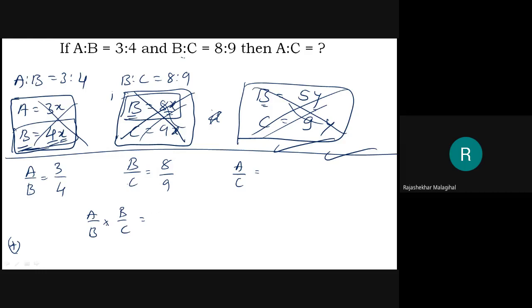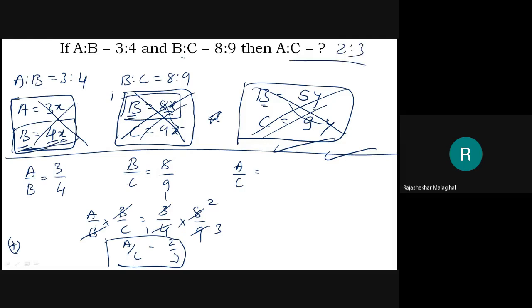Then A by B means 3/4 multiplied by 8/9. Then B cancels, A by C is left. Then 4 1s are 4, 2s are 3, 1s are 3, 3s are 9... what is left? 2/3. Therefore, what is A is to C? A is to C is 2:3. Over. Solved.